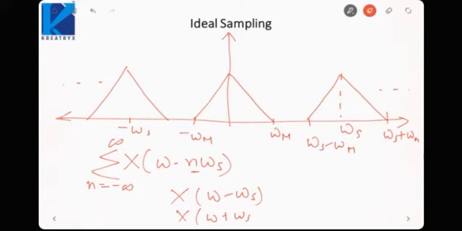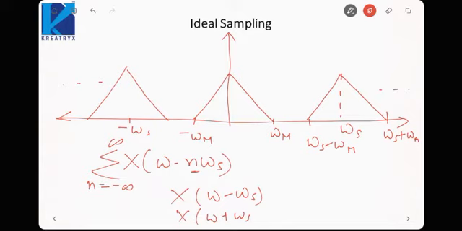Earlier my original signal was continuous, so its Fourier transform was aperiodic. Now I have discretized my signal by sampling, so its Fourier transform has become periodic. That is why there is duality between discreteness in one domain and periodicity in the other domain.